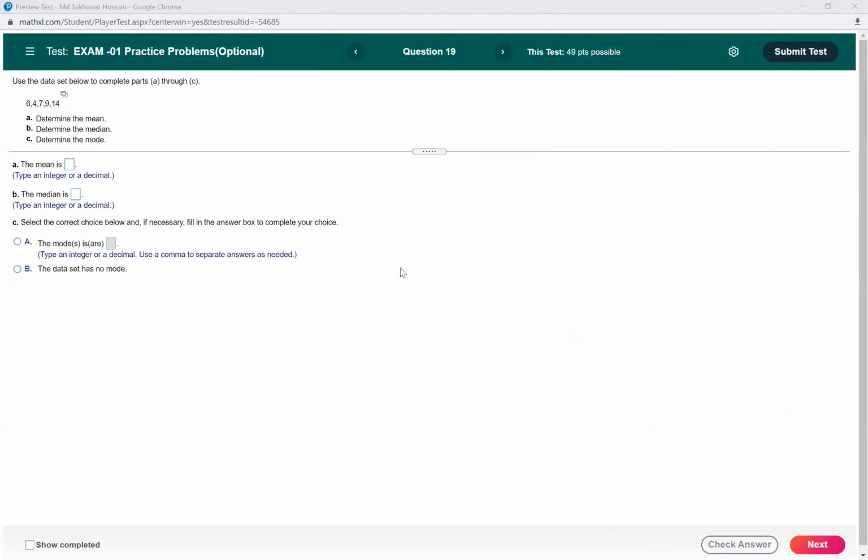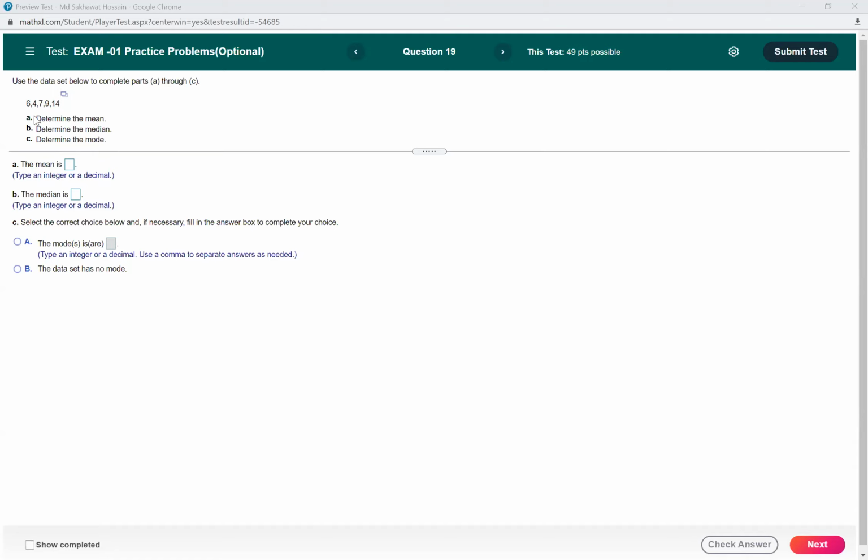Okay. The next question is, use the data set below to complete parts A through C. So we have 5 numbers here: 6, 4, 7, 9, 14. So we have to determine the mean, determine the median, and determine the mode.